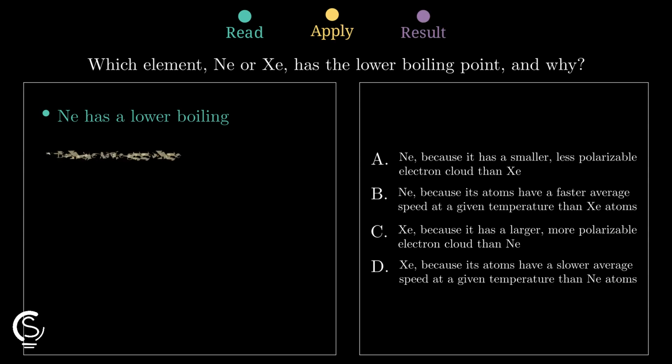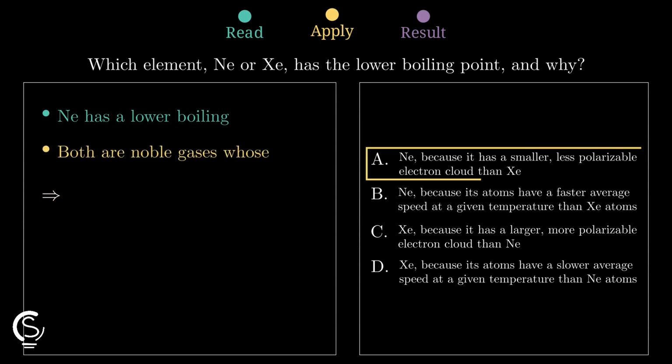Finally, neon's smaller and less polarizable cloud results in weaker attractions. This confirms that option A is the correct choice for our final answer today.